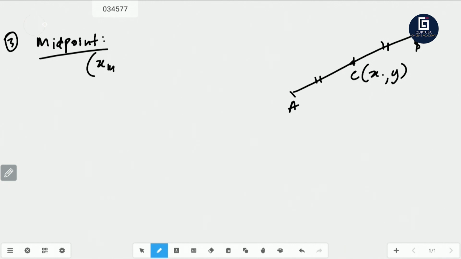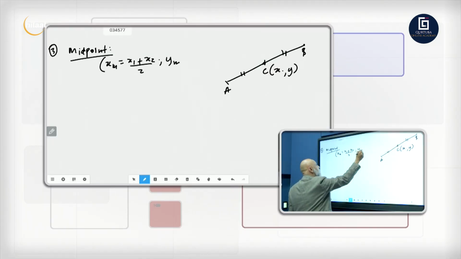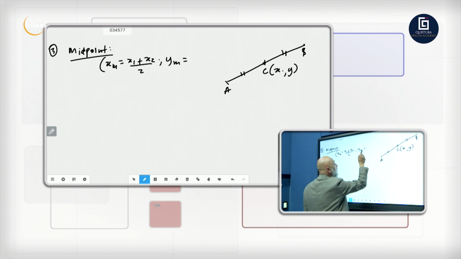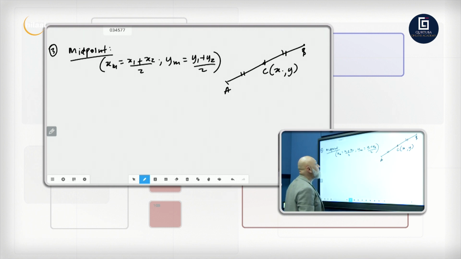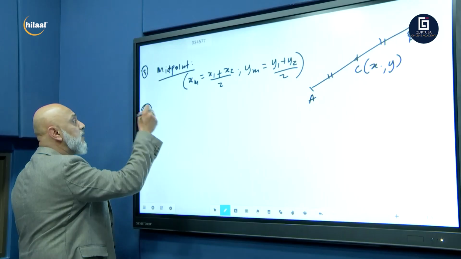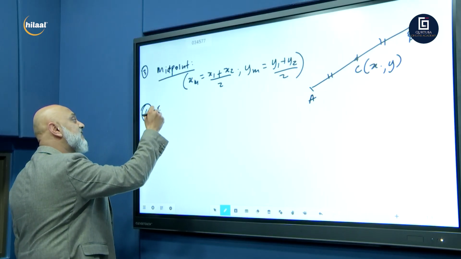X midpoint is equal to x1 plus x2 over 2, and the y coordinate of the midpoint is equal to y1 plus y2 over 2. So that is your midpoint formula, the third formula. So we had the distance formula, the gradient formula, the midpoint formula, and obviously the last formula that you require is the equation of a straight line.